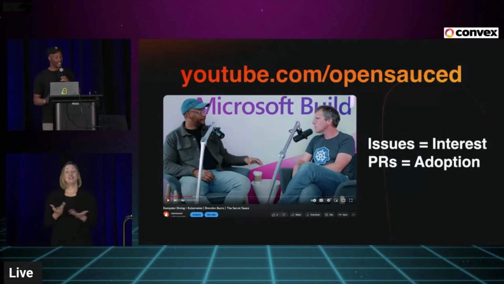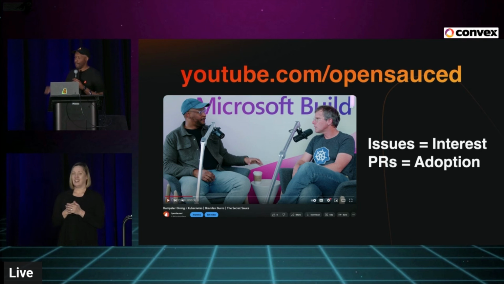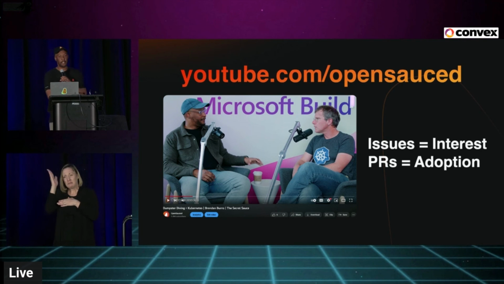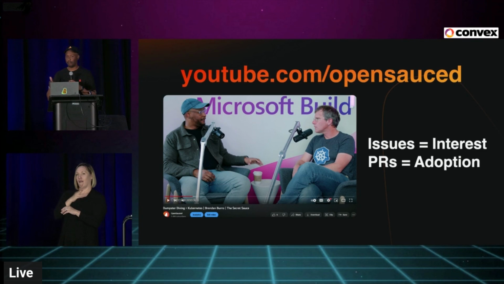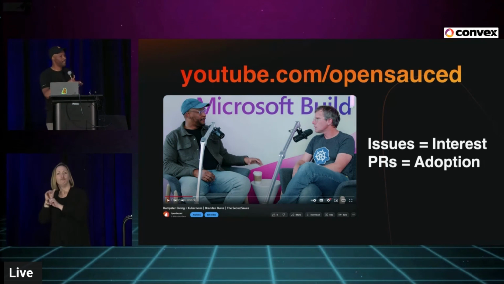All right, so I say all this and I'm winding down. For about 18 months now, I've been doing this podcast called The Secret Sauce. Before I left GitHub, I decided to buy cameras instead of paying myself a salary, for the thing which is open source. I wanted to find out from open source maintainers and founders and folks adjacent, what is the secret sauce in open source? What's success? Because I wanted to build something that wasn't going to be the next thing to grow a bunch of stars and build the same thing we see over and over again.